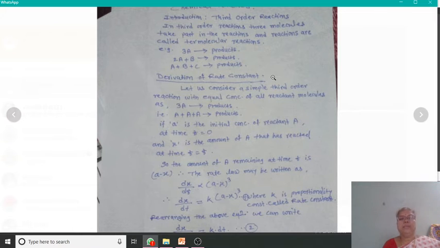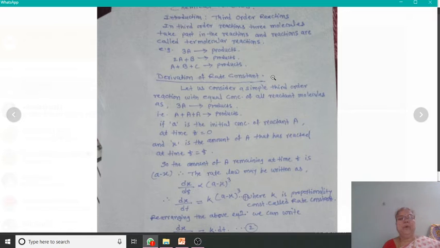For this purpose, let us consider a simple third order reaction with equal initial concentration of all reactant molecules as 3A giving products.